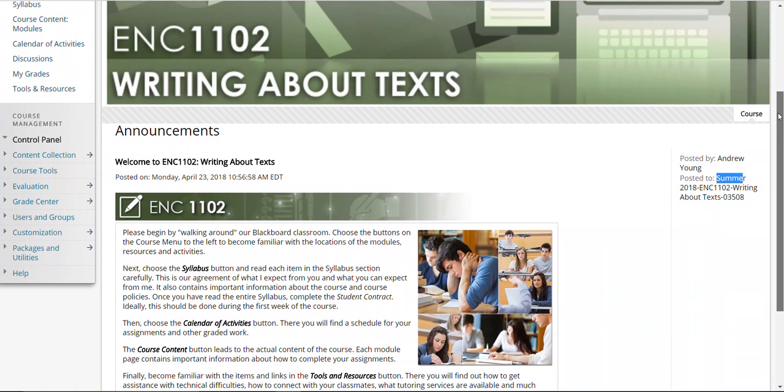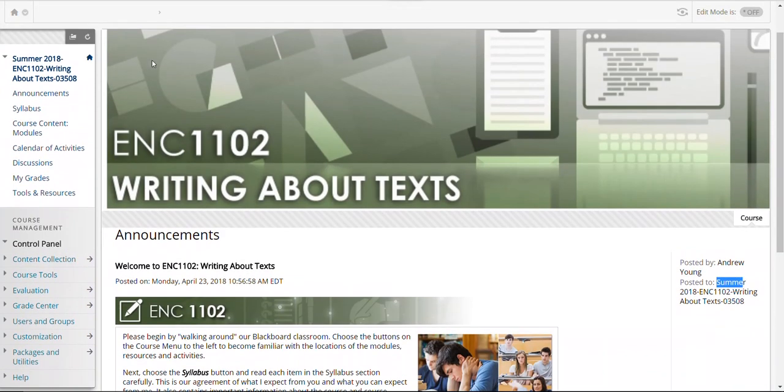Now, if we scroll back up, on the left-hand side, we have several radio buttons. So here we're on the announcement page. Right below that is the syllabus, course content modules, calendar of activities, discussions, my grades, and tools and resources. Let's take a look at the syllabus.